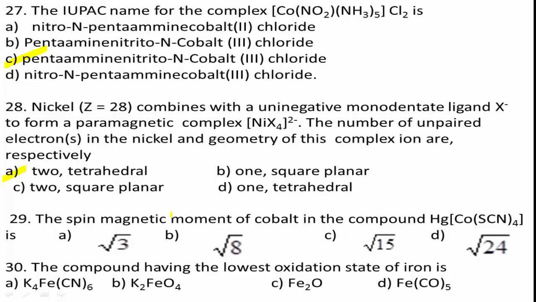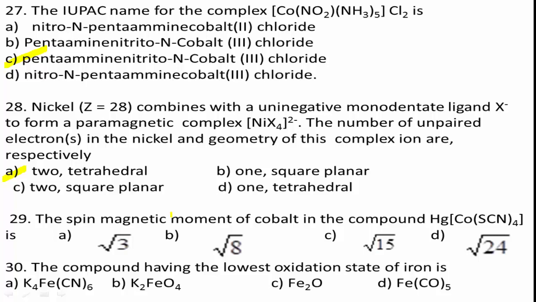Next, question number 29. The spin magnetic moment of cobalt in the compound Hg[Co(SCN)4] is. Options are given: option A root 3, option B root 8, option C root 15, option D root 24.